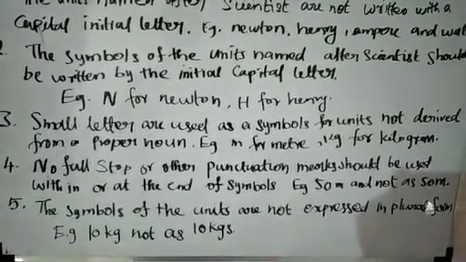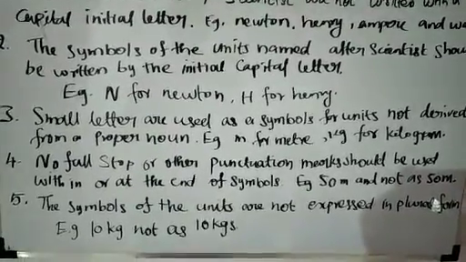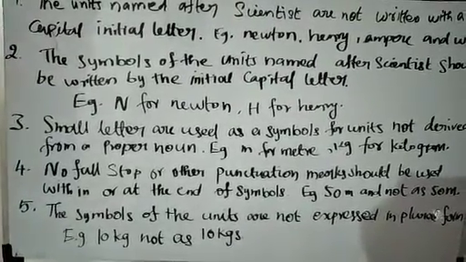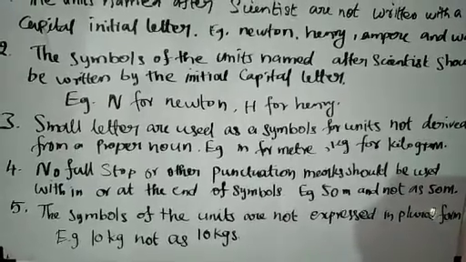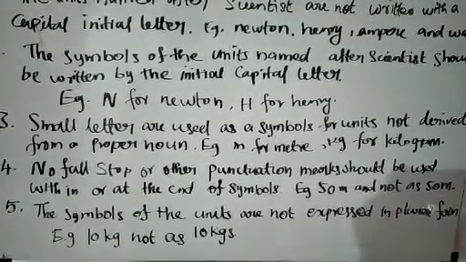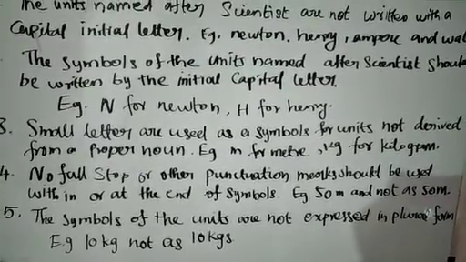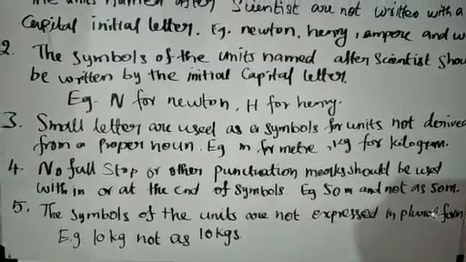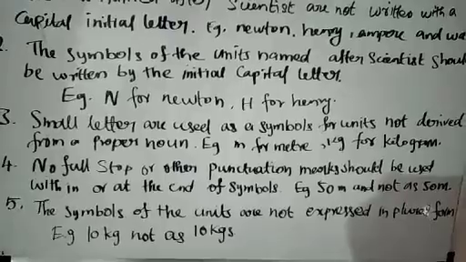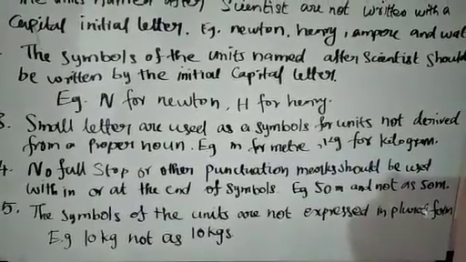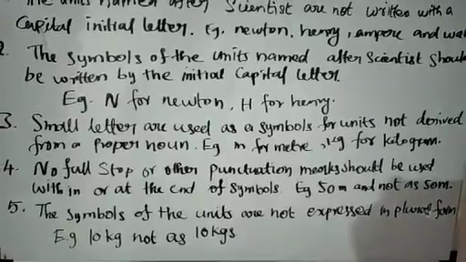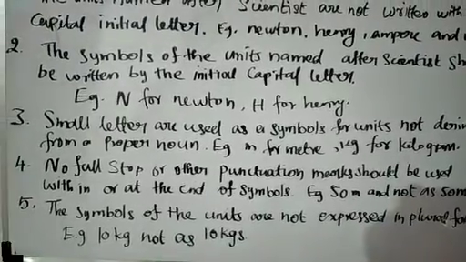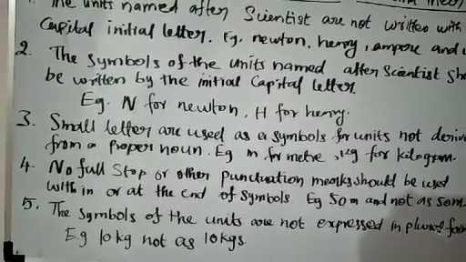Rule 5. The symbols of the units are not expressed in plural form. You write only in singular form. Writing the symbols, 10 kg is correct. 10 kgs is not correct. Kg is singular, kgs is plural. You should not write the plural. 10 m is correct, 10 ms is not correct. 10 h is correct, 10 hs is not correct. So while writing units, you should write only in singular form. You should not write in plural form. This is the fifth rule of the rules and conventions.